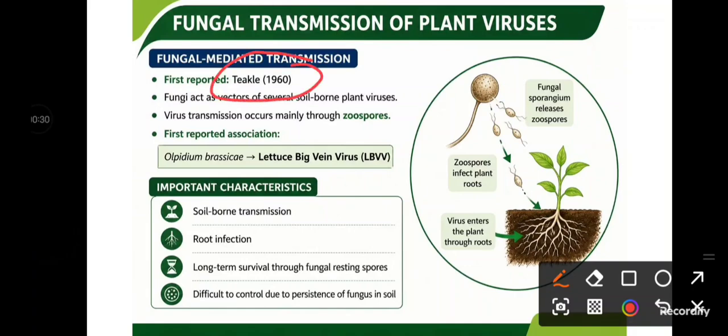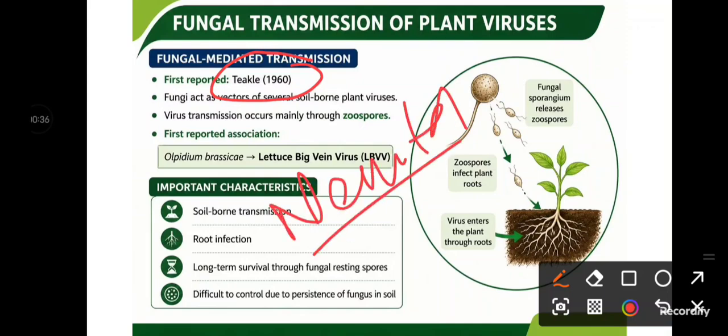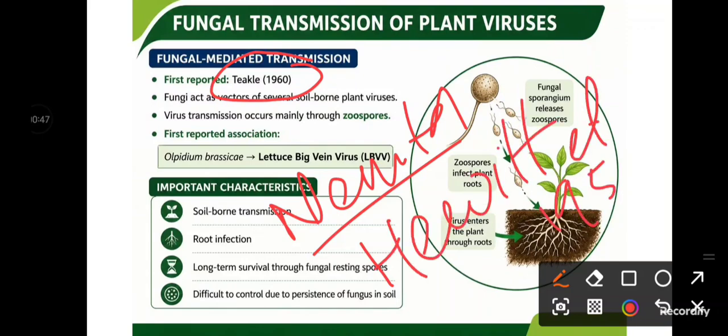In the previous video we discussed nematode mediated plant virus transmission, and the nematode as a vector for plant virus was first reported by Havitt et al. in 1958. So remember these two names. These two names are very important and very frequently asked in different MCQ based questions. Okay, so Teakle 1960 for fungus mediated transmission of plant virus, and Havitt et al. 1958 for nematode mediated transmission.